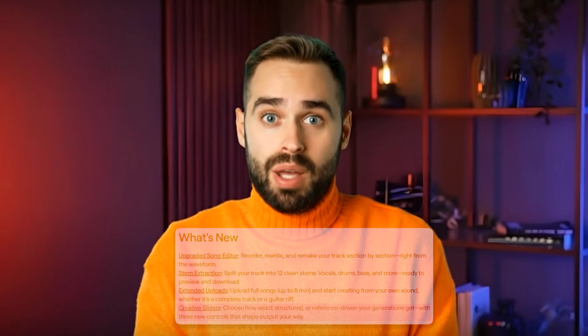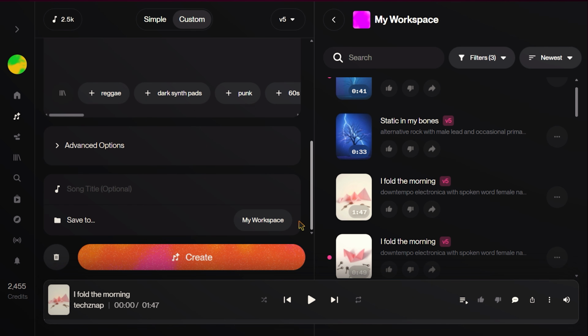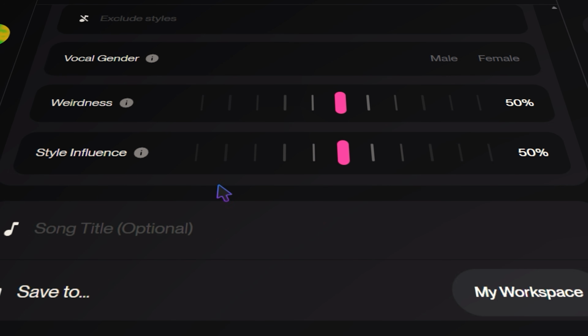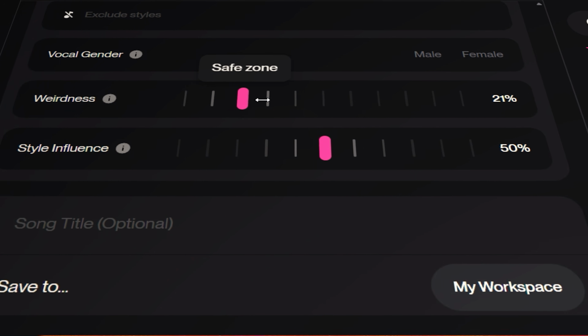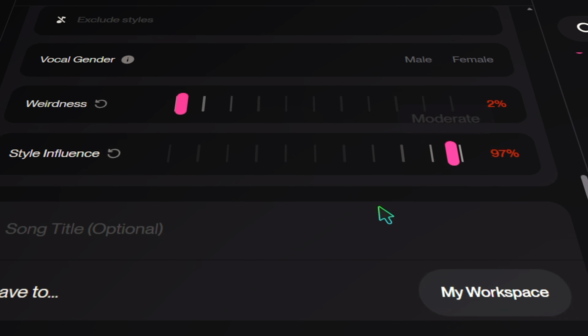Today, we're doing a deep dive into two new features that arrived with Suno's recent update in June, the Weirdness and Style Influence sliders. You have already noticed these in custom mode under advanced options, right below the other settings. These two sliders are what we're focusing on today, and once you understand what they do, you can get much better and more creative results.